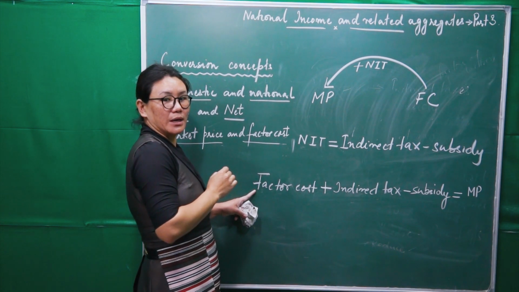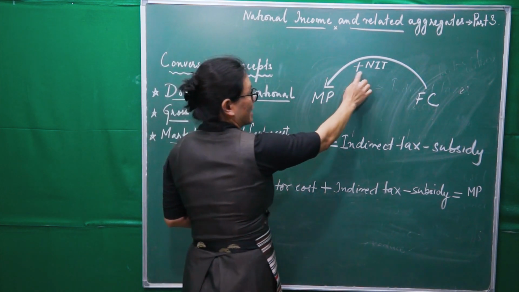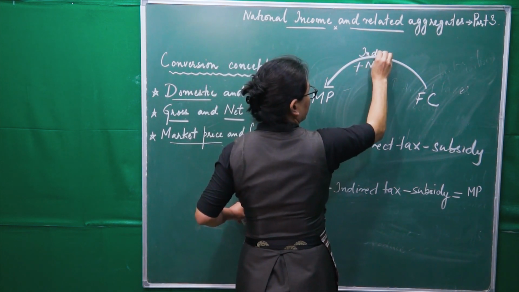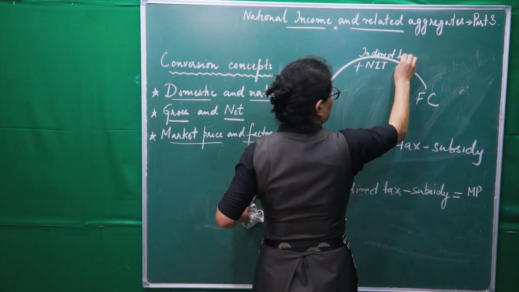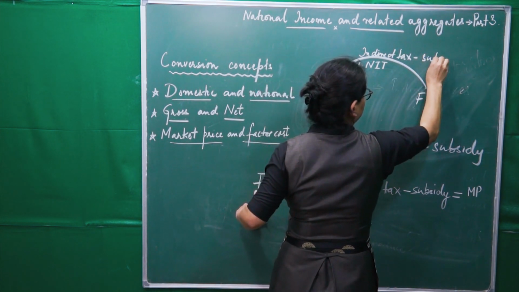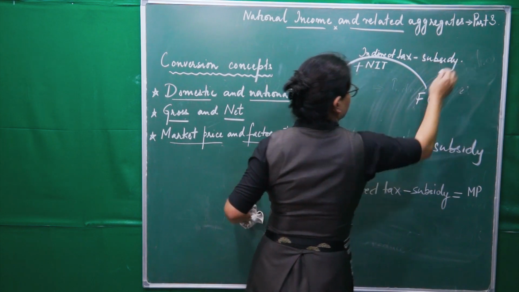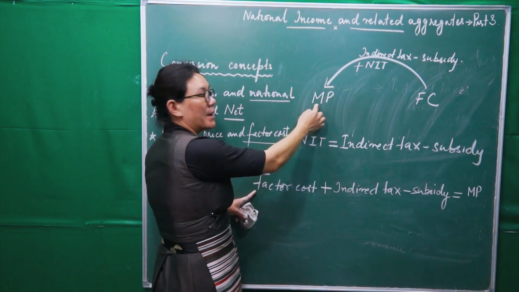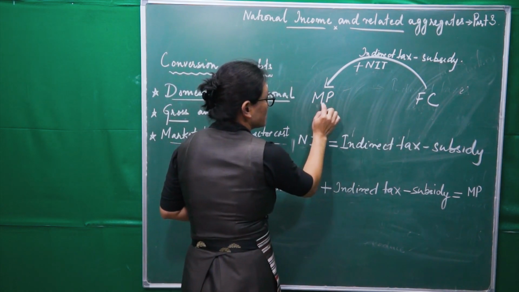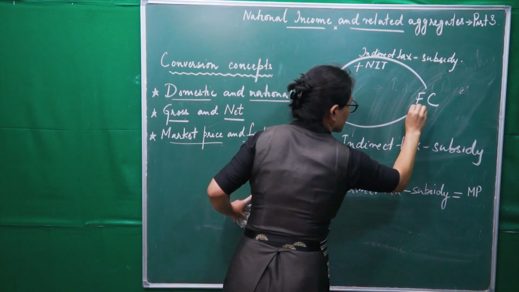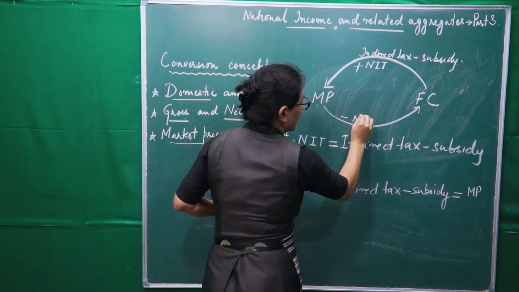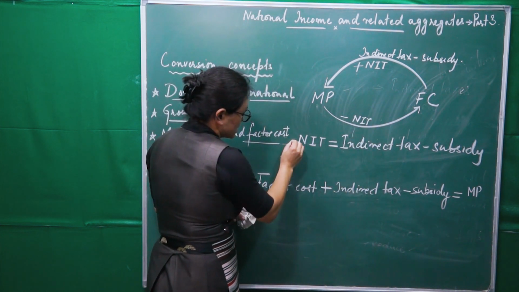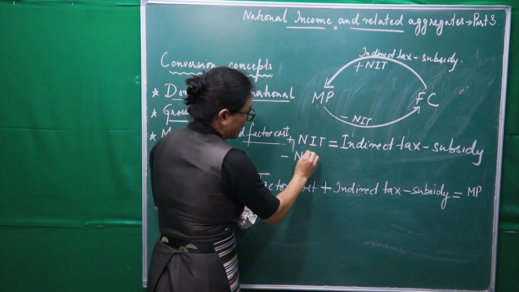We have to add NIT. So add NIT, this one, indirect tax minus subsidy. This one we have to do. And from market price to factor cost, to convert this market price into factor cost, we have to do minus NIT. So here, this is positive NIT, minus NIT.